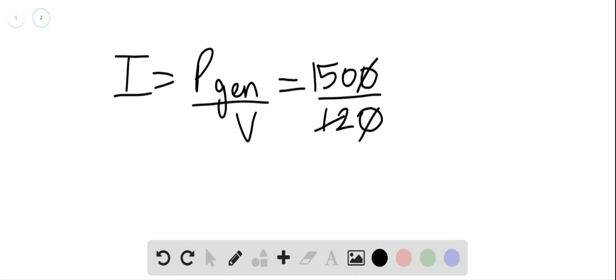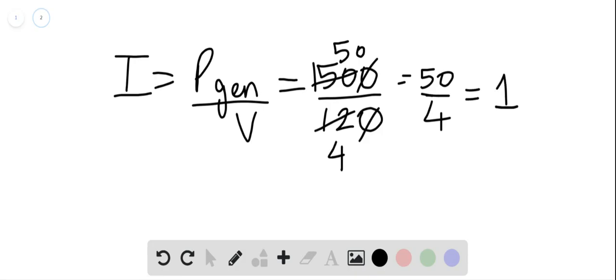And if you do the math, 150 over 12, that comes to approximately 12 amps. So that's how much current is drawn.